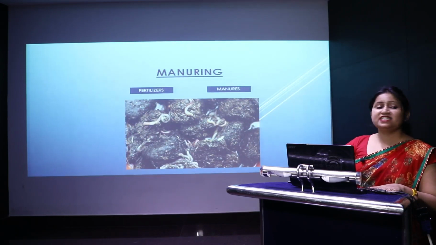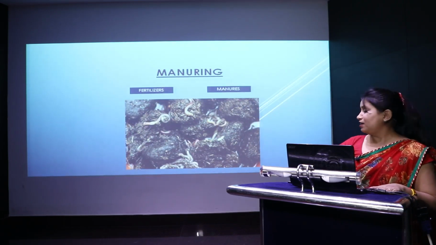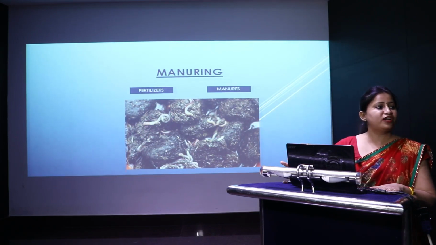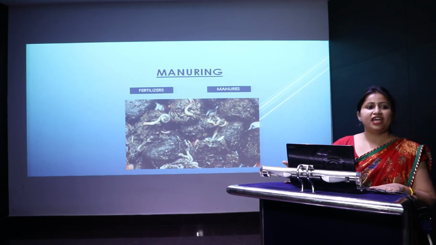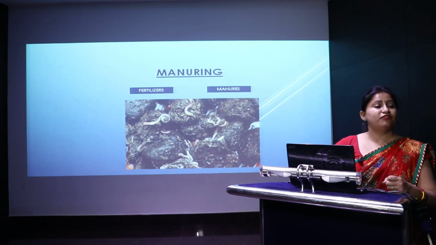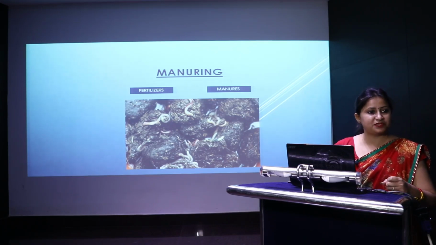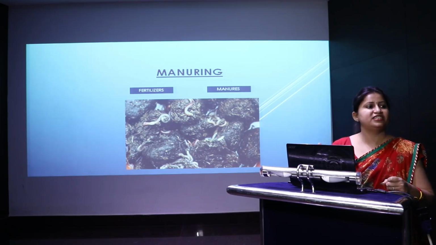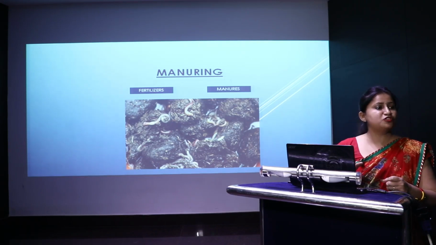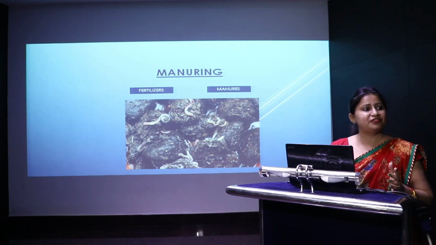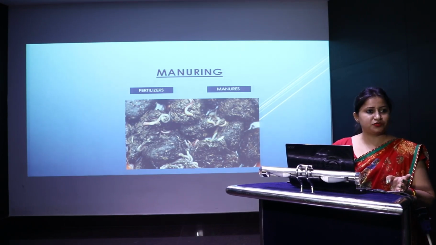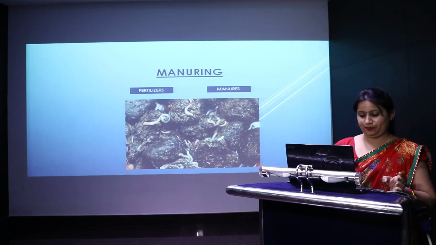After sowing, the next step is manuring. Manuring, what are manures? Manures are the organic substances which have one or the other nutrients present inside them and they help to increase the fertility of the soil. But what are fertilizers? Fertilizers are the human-made chemical substances which help to increase the nutrients and they help in increasing the fertility of the soil. One of the most commonly used fertilizer is NPK fertilizer. NPK means where N stands for nitrogen, P stands for phosphorus and K stands for potassium.